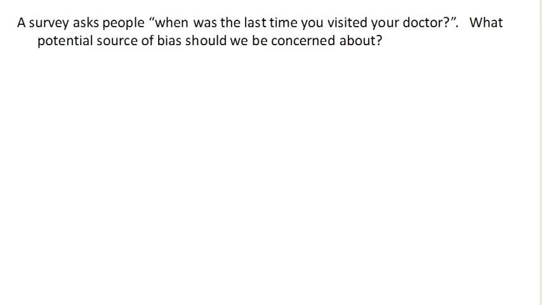So suppose we have a survey that asks people, when was the last time you visited the doctor? What should we be concerned about here? The big concern here is something called response bias. This is when the responder gives inaccurate responses for any of a variety of reasons. In this case, it's probably a memory issue, where somebody might not remember the last time they visited the doctor and might think it was 2 months ago when it was in fact 7 months ago. And so this is a bias.